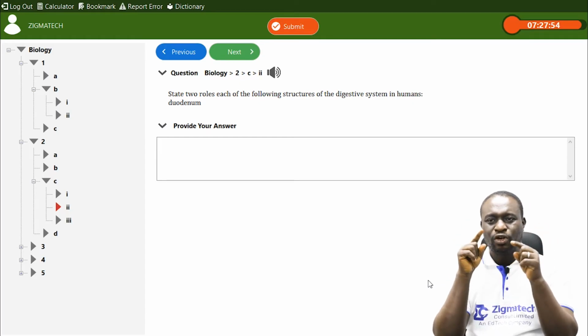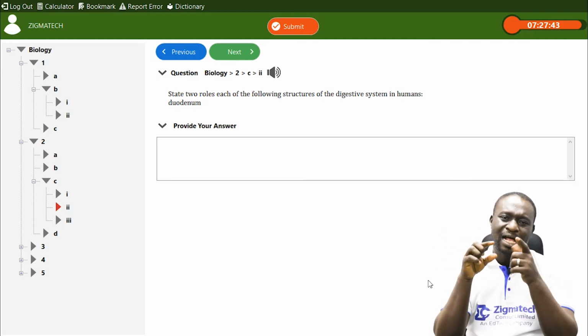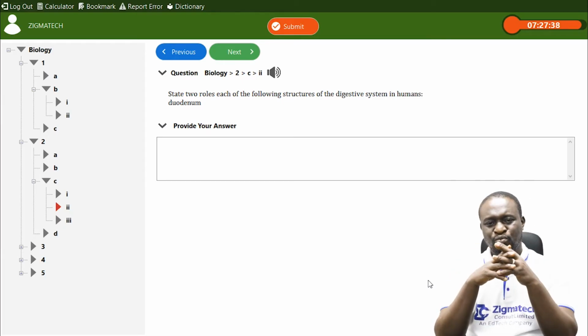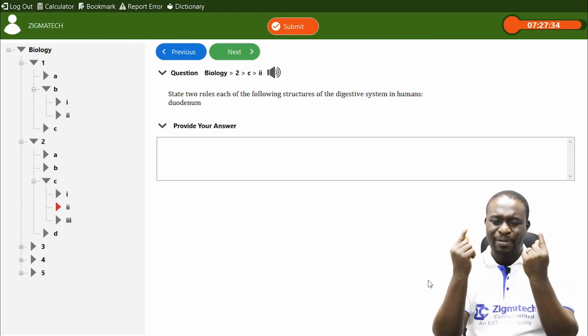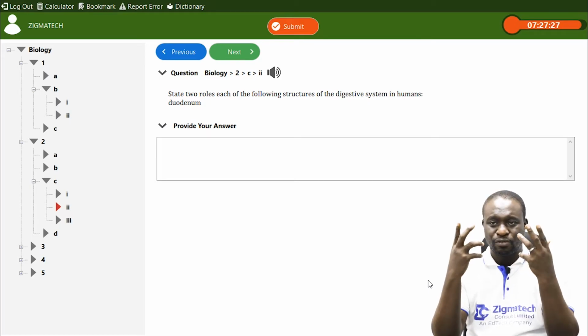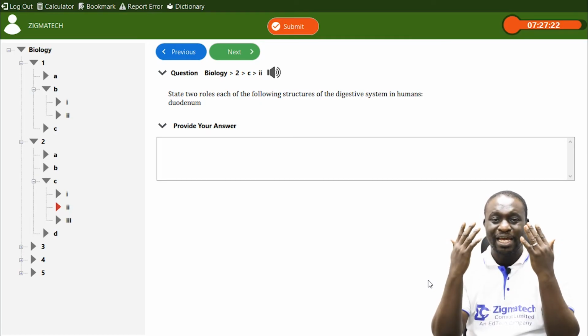Also, another role that the duodenum plays is by the action of the liver. The liver also secretes bile on the food. Now, bile helps in the emulsification of fats. What is emulsification? It is the breaking down of fats into tiny droplets. So these are some of the roles. I've given you 4 roles of the duodenum as it relates to the digestive system in humans.